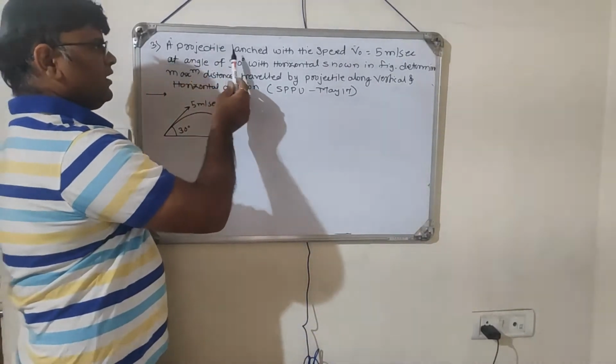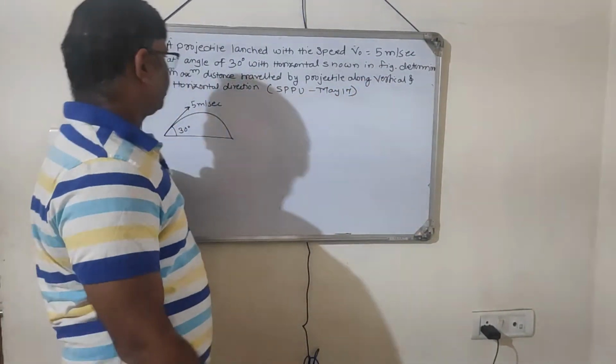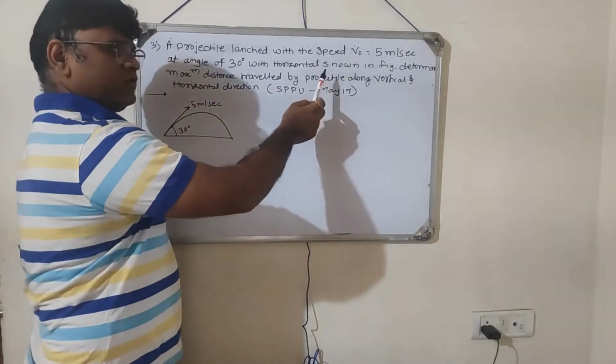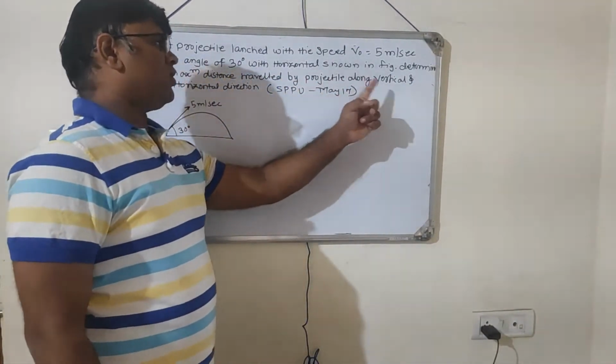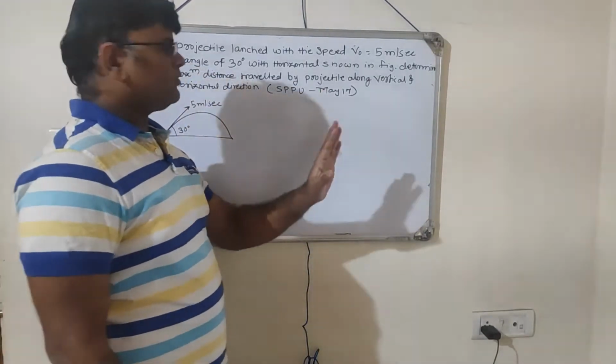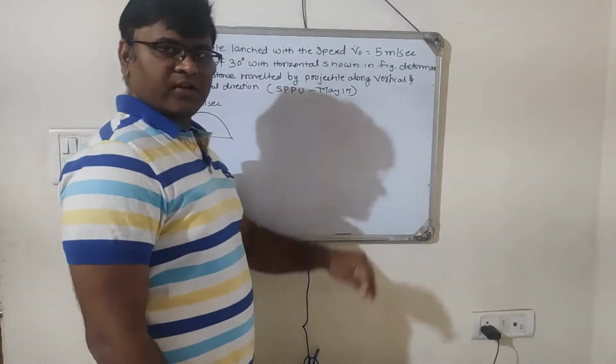A projectile is launched with the speed v0 equal to 5 meter per second at an angle of 30 degree with horizontal, shown in figure. Determine the maximum distance traveled by the projectile along the vertical and horizontal direction. It is a very simple problem. You only should remember the formulas which we have discussed earlier.